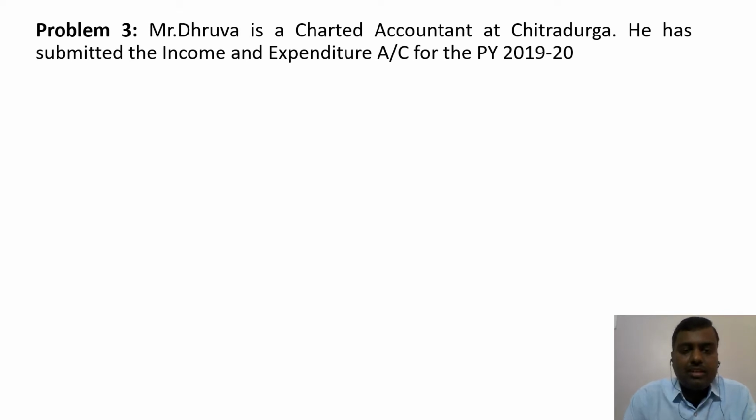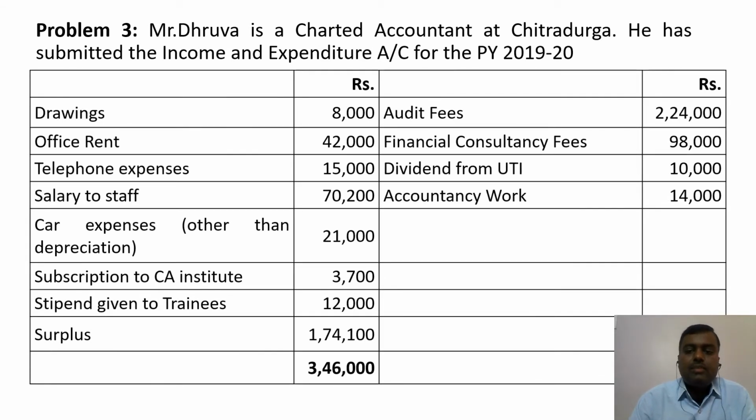Now let us look at the problem. Problem number 3. Mr. Dhruva is a chartered accountant at Chitradurga. He has submitted the income and expenditure account for the previous year 2019-20. So Mr. Dhruva is a chartered accountant. He is not maintaining the profit and loss account. Instead, he is maintaining the income and expenditure account, and he has presented his income and expenditure account for the previous year 2019-20. So his income and expenditure account is as follows.